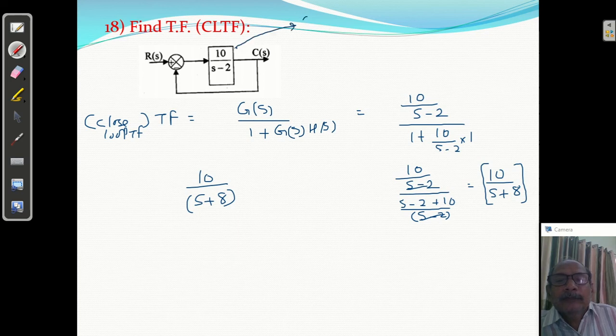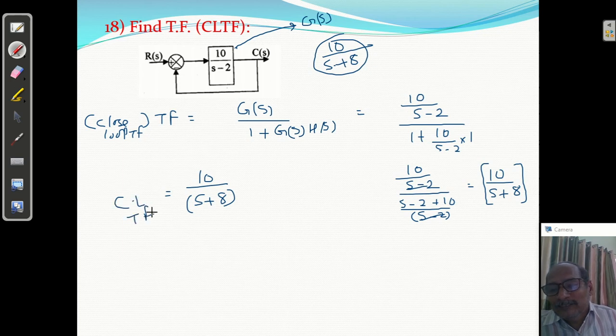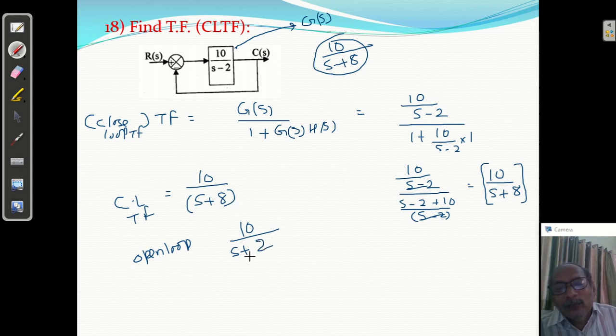Open loop transfer function G(s). उसका क्लोज लूप का क्या आएगा? 10 ही रहेगा इधर, upon इन दोनों का एडिशन, s plus 10 minus 2, that is s plus 8. And if this is the closed loop transfer function in case of unity feedback control system, तो ओपन लूप ट्रांसफर फंक्शन क्या होगा, इन दोनों का सब्ट्रैक्शन. तो 10 ही रहेगा, और यहाँ s plus 8 minus 10 is s minus 2.